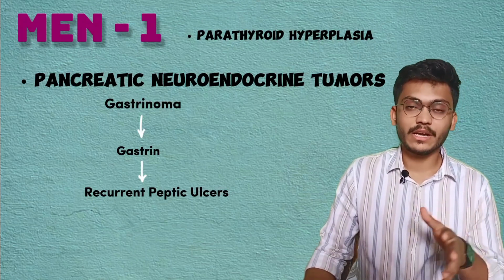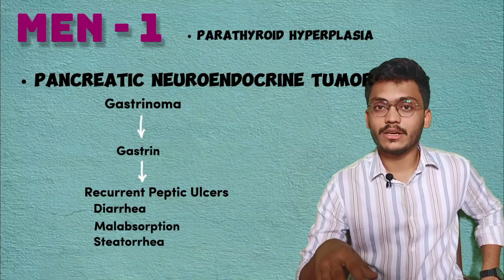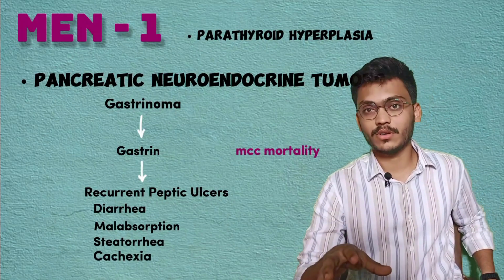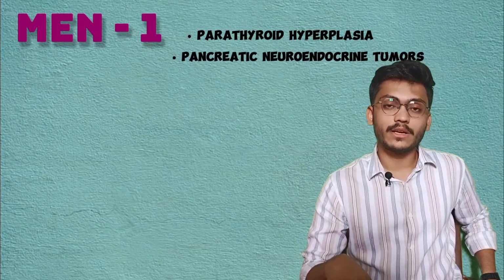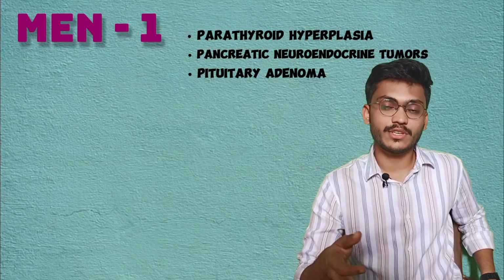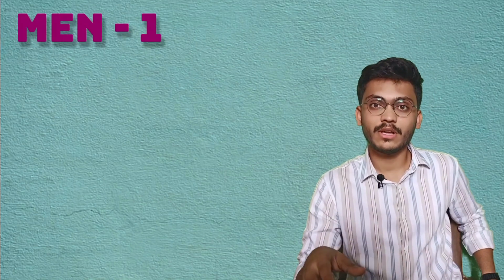Because of the recurrent peptic ulcers, there will be diarrhea, malabsorption, steatorrhea, and in the last stage you can also see cachexia in the patient, and it is the most common cause of mortality in MEN 1. And the last finding is pituitary adenoma. So this constitutes the major manifestations in MEN 1. Next, there are many minor manifestations in MEN 1.